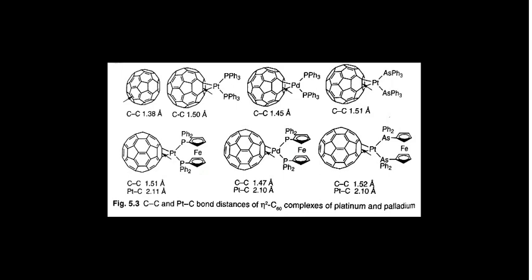Now the very important thing, which is the heart of these transition metal alkene complexes, is Zeise's salt, Z-E-I-S-E.